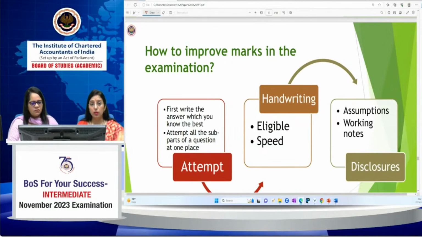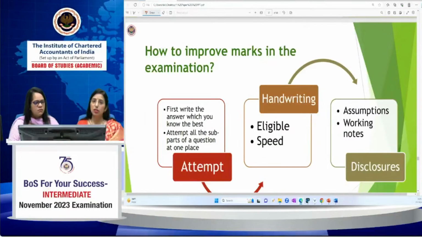Try to attempt the question which you know the best. Try to give your answer in a neat and clean form, and always give the company's accounts solution in the Schedule 3 format. Make maximum utilization of your 15 minutes. Do time management and spare some time for the last 10 to 15 minutes for a last revision of your answer sheet. And your speed should be good, and for making the speed good you have to practice.